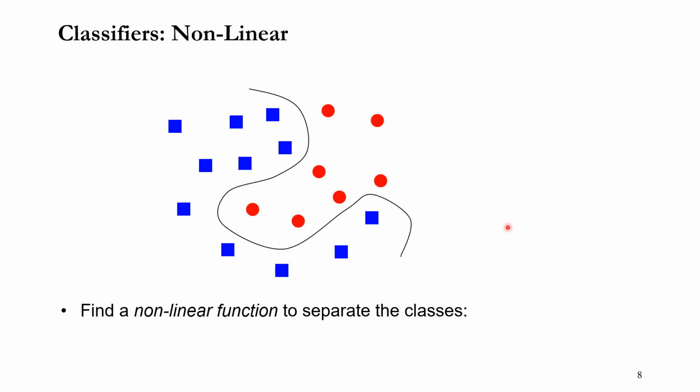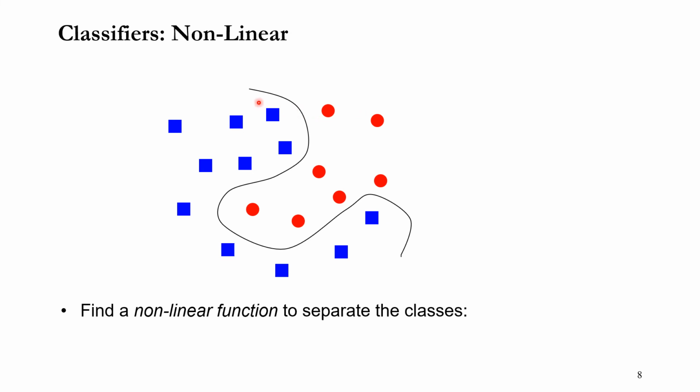So the previous slide was about the linear classifier, and this slide is about a non-linear classifier. As I said, if you visualize the classifier, then you can say the classifier is the boundary which separates different class values. In this particular case, we have a blue class and a red class.